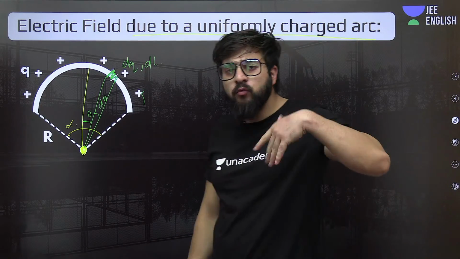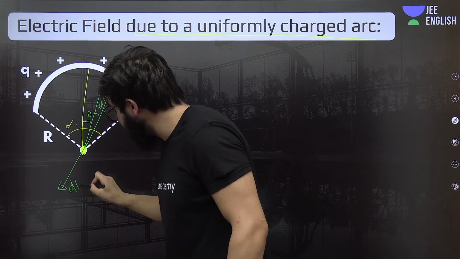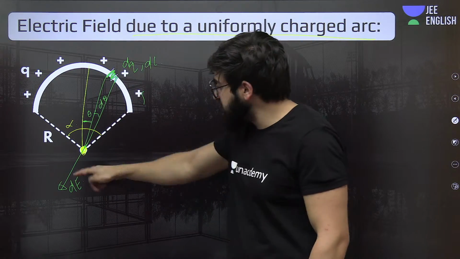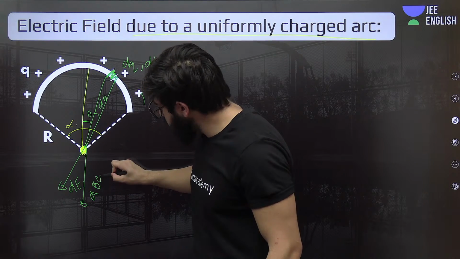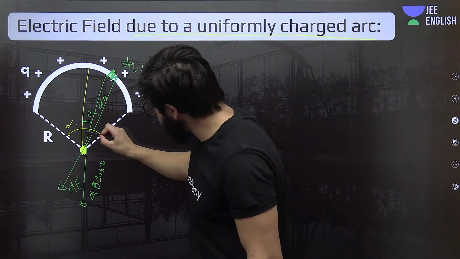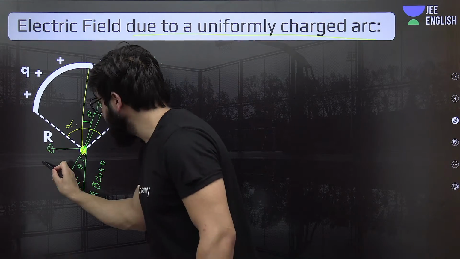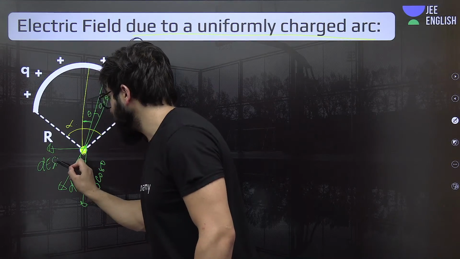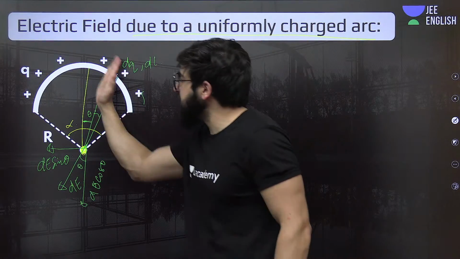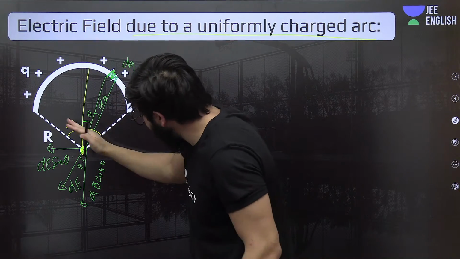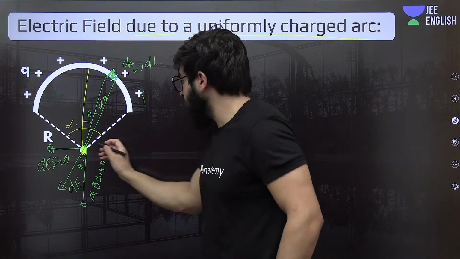Now you tell me one thing: because of this charge over here, the electric field will be, I'll call that dE. So this dE will have two components. This will be dE cos theta. Why cos theta? Because if this is theta, so this will be theta, and along this one it will be dE sine theta. Now if you take the mirror element, that will also have these components, one along this one, another along this one.